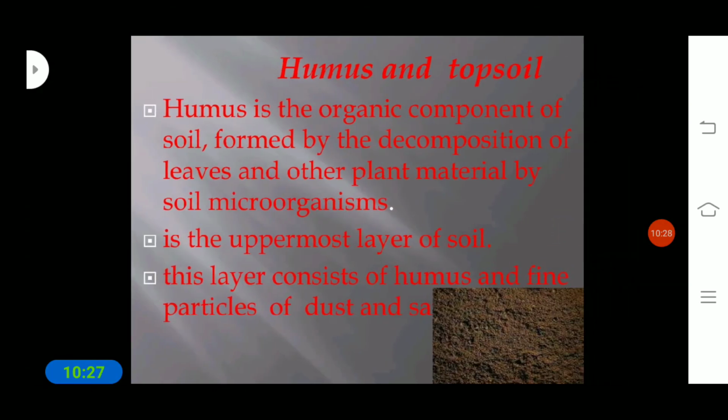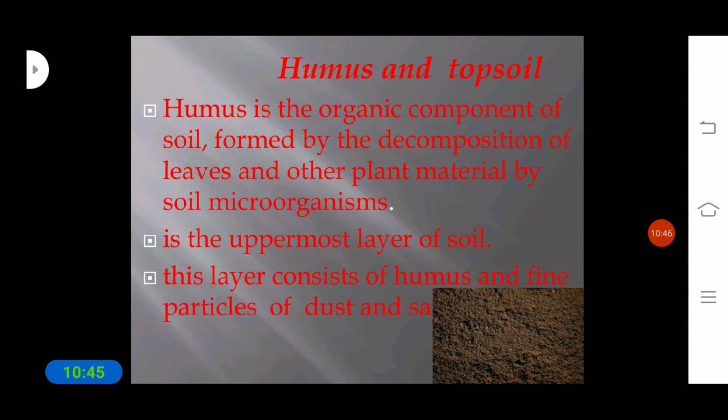Next is humus and topsoil. You know that soil is the uppermost layer of the earth, and in that uppermost layer there is humus. Humus is the organic component of soil.